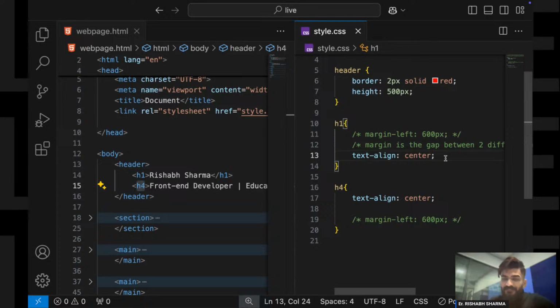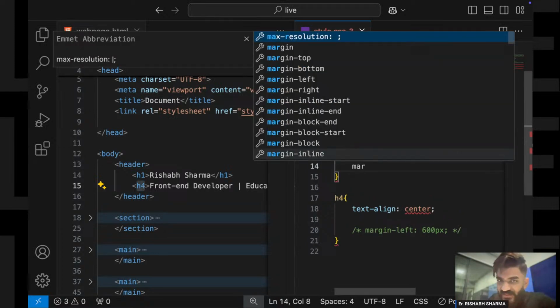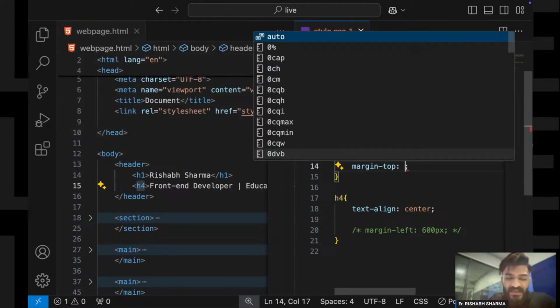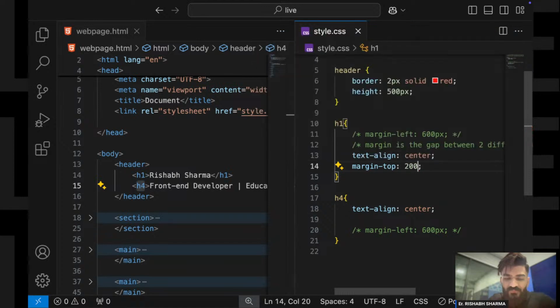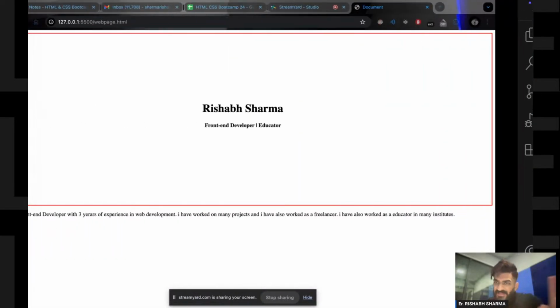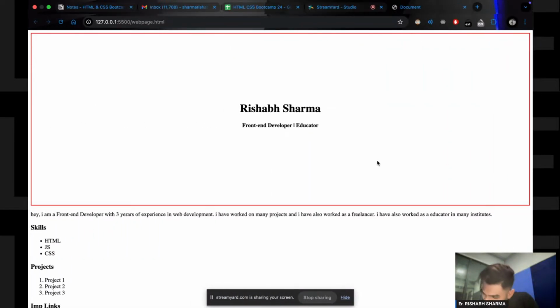For now we are using margin. Margin top, I can say 200 pixels, right? For now again this is a wrong way, but for now we are using something like this, okay?